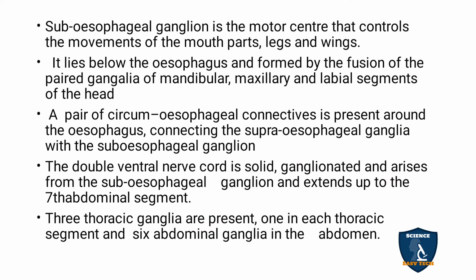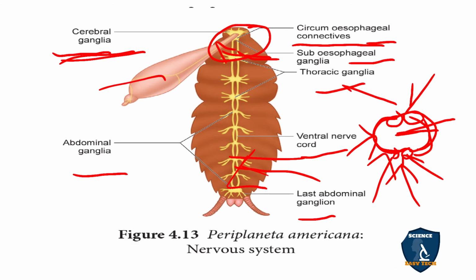Circumesophageal connectives. So the double ventral cord is solid and ganglionated and arises from the subesophageal ganglion and extends up to the 7th abdominal segment. After that, below the esophageal, there is a double ventral cord passing till the 7th abdominal segment. So there are 9 ganglions, and you can see the 9 ganglions.